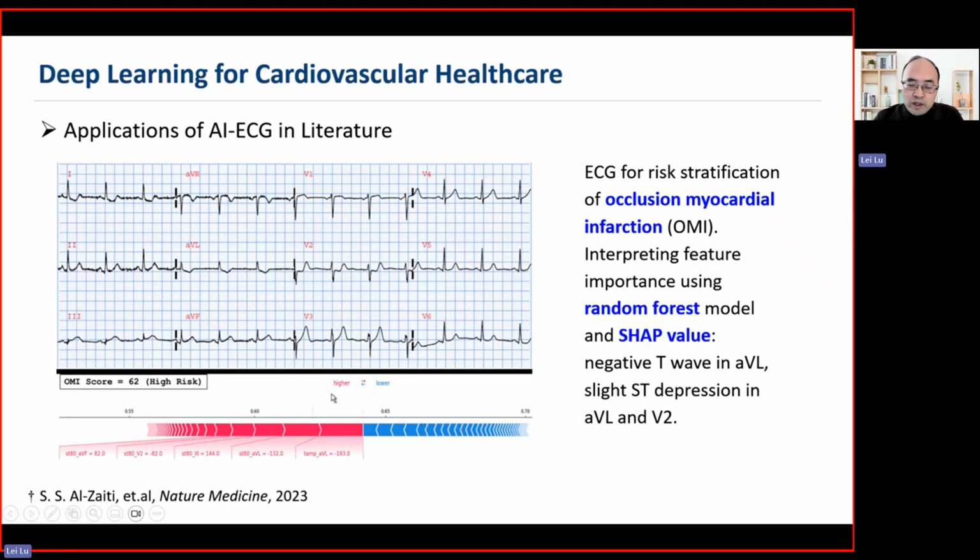But generally, with this manual calculation, they may introduce some additional artifacts, and also the random forest model has a limited capacity to explore the dynamics and the interconnection between different morphology features. So this is the first type, using SHAP values for the interpretation.